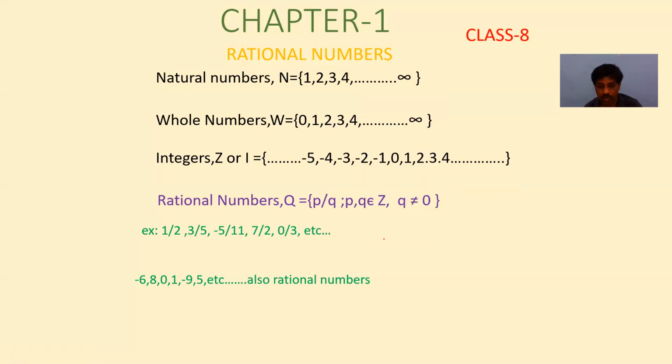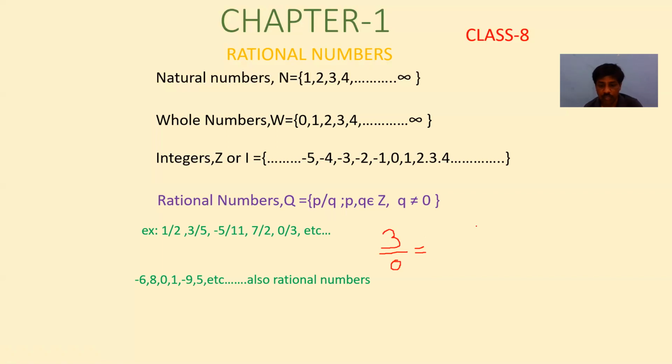for example, 3 by 0 is there. What about 3 by 0? Is it a rational number? No, it is not a rational number, because in the definition itself we mentioned that q should not be 0.